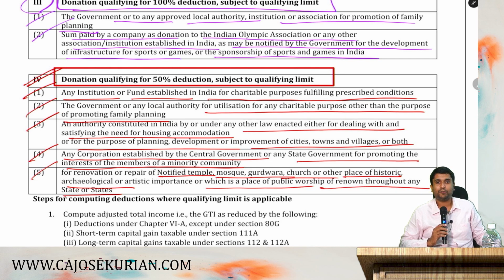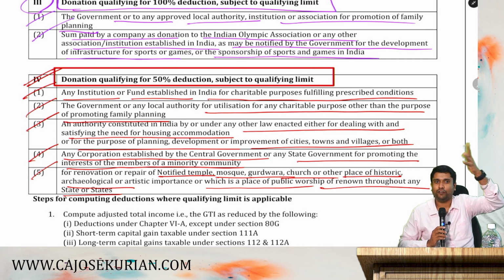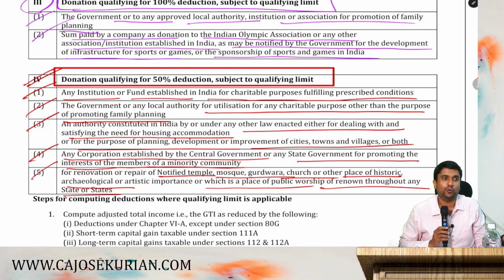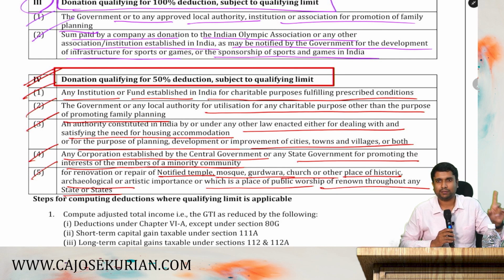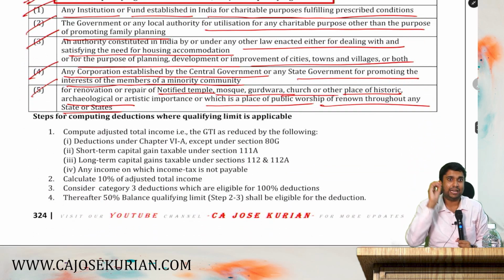If you have contributed to all 4, how do you compute the deduction? That is the next thing. You have contributed to all 4, because when you are contributing, you don't know. A common person doesn't know whether it comes under category 1, 2, 3 or 4. You have contributed everything. How do you compute the deduction? Very simple. First one, 100%. Second one, 50%.